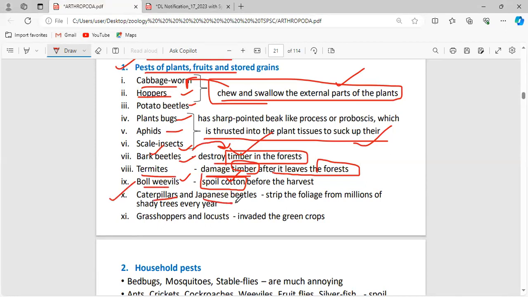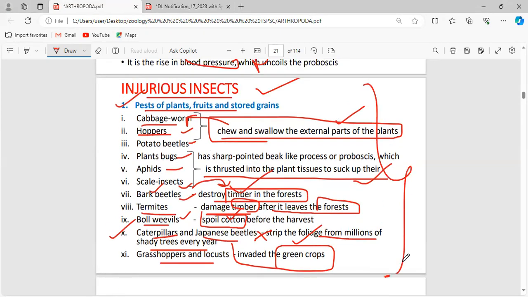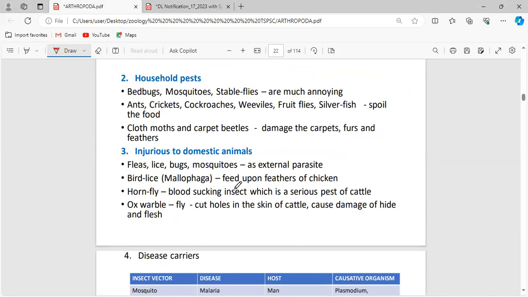Caterpillars and Japanese beetles strip the foliage from millions of shade trees every year. They destroy many trees. And grasshoppers and locusts, we know, invade the green crops. These are all the pests for plants, fruits, and stored grains.